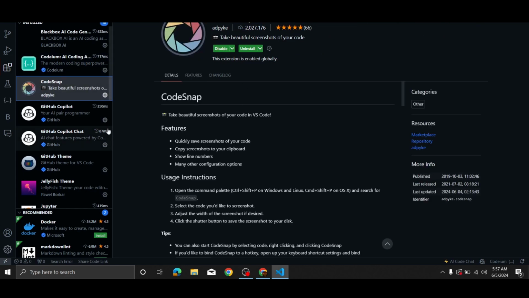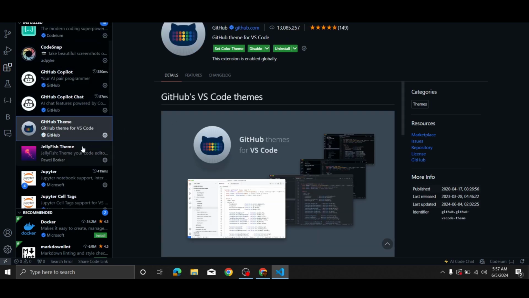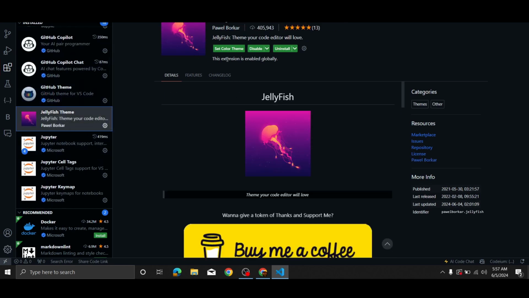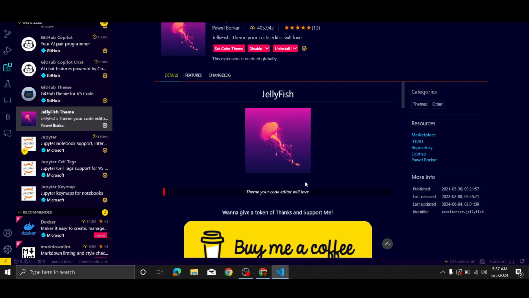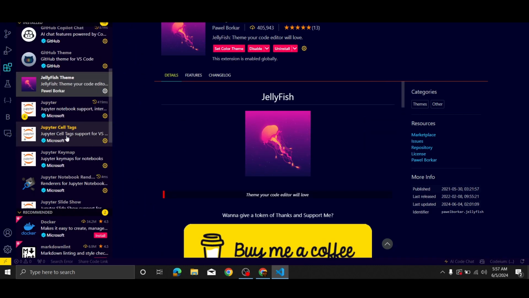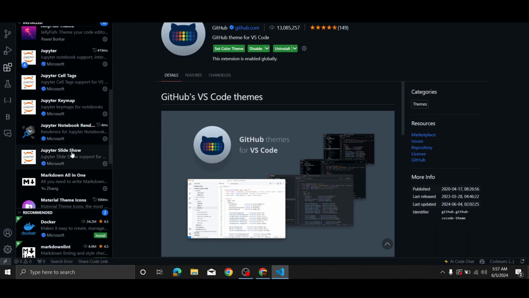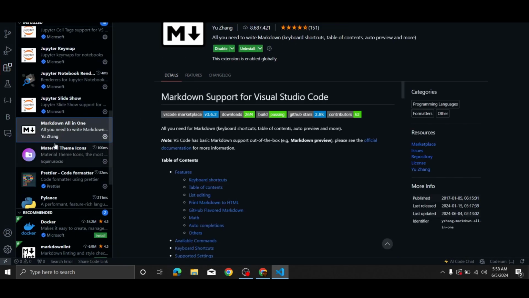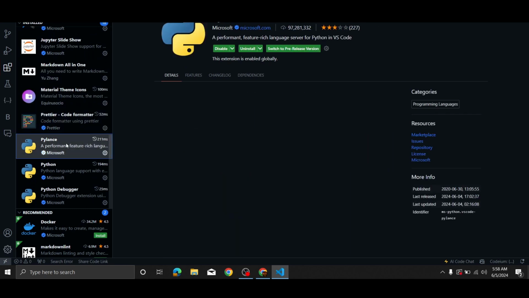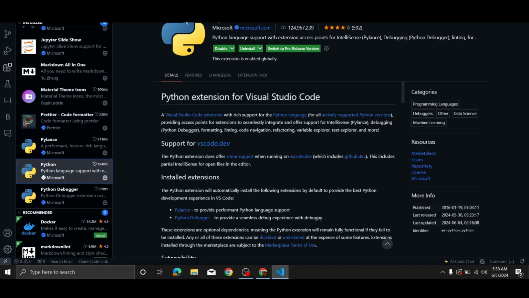I have also installed the Codesnap tab. You can share a screenshot of your code. I've installed GitHub themes, Jellyfish. As you can see, it has changed the color. I'll like this one. Markdown All in One, Prettier, and obviously the main one, that is Python. Start by installing this extension by clicking this icon over here.